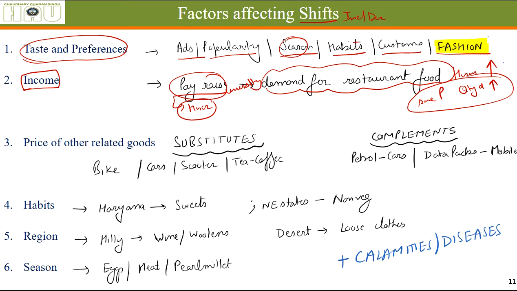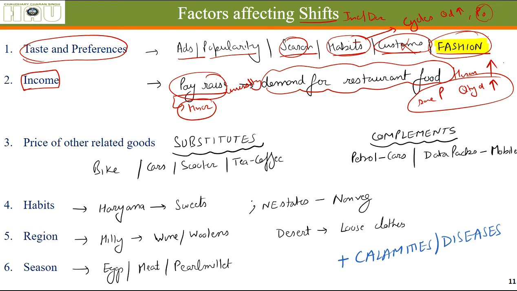When the habits of people change, let's say if people are becoming more conscious about their health, they are going to buy cycles. Even at the same price, the quantity demanded of cycles will increase. Let's say the earlier price was P0. Customs, let's just skip it. And fashion, some things have come up in fashion.